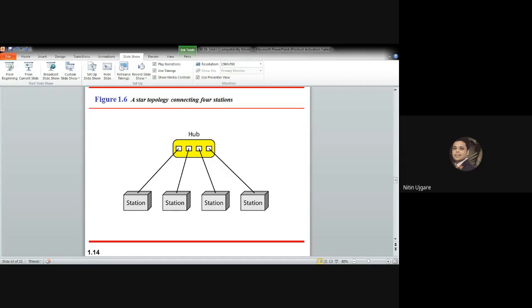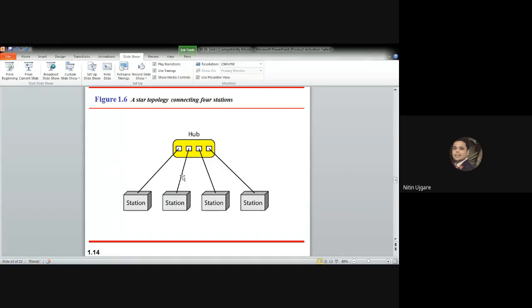The other advantage of using the star network is that it is also robust. If one link fails, only that link is affected. All other links remain active. This factor also lends itself to easy fault identification and fault isolation. As long as the other links are working, we can still have communication. For example, let's say that this link fails.